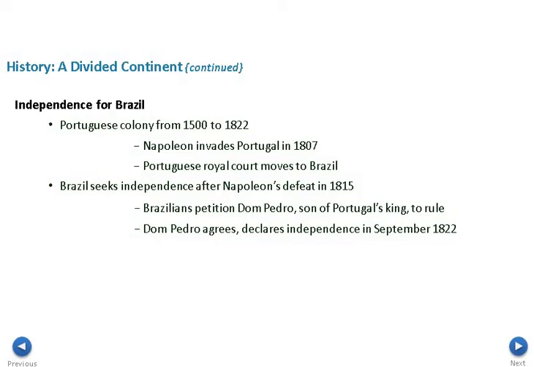And what we see is that he is going to be asked by the Brazilians to become the rightful king. And then, in September 1822, he will declare independence from Portugal, which makes Brazil their own country.